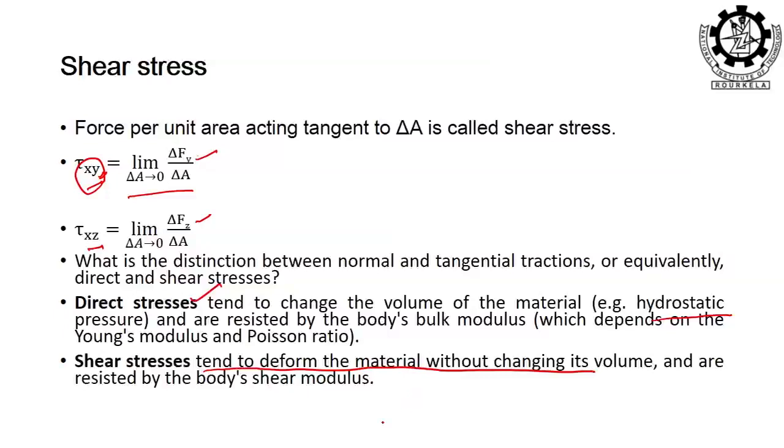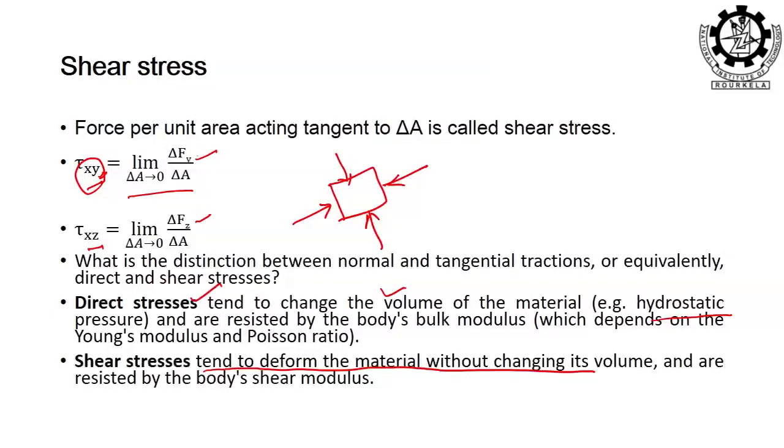Shear strain, any kind of distortion that occurs in the body, changes its shape and size, but the volume is constant. However, in case of normal stress, interestingly, when I am compressing from all sides, that is a hydrostatic pressure condition.